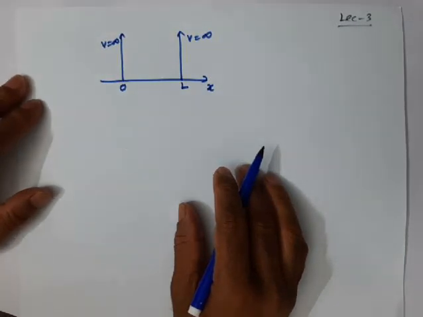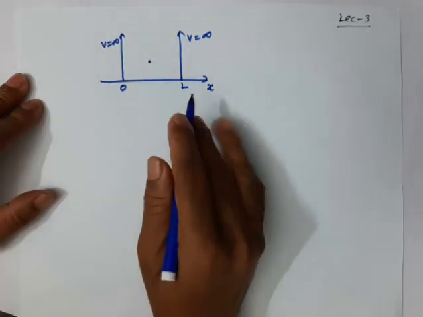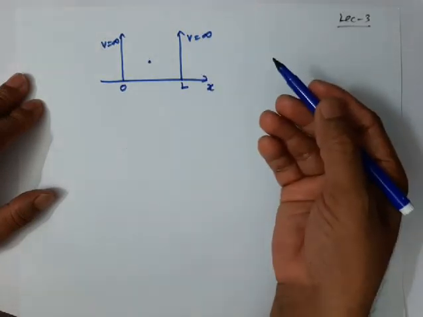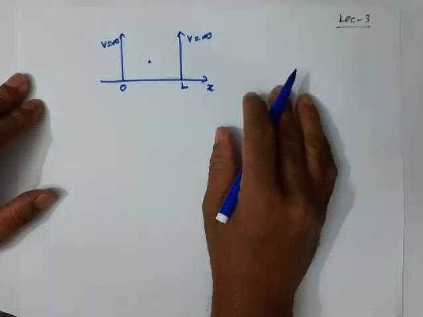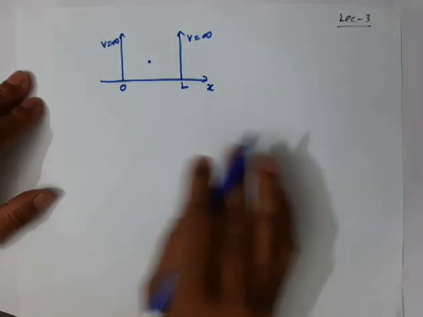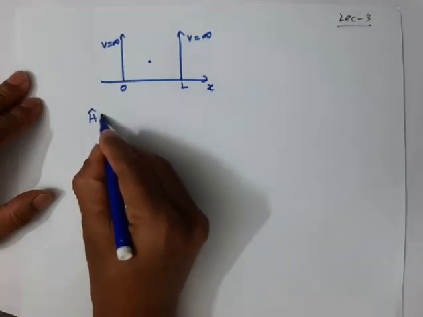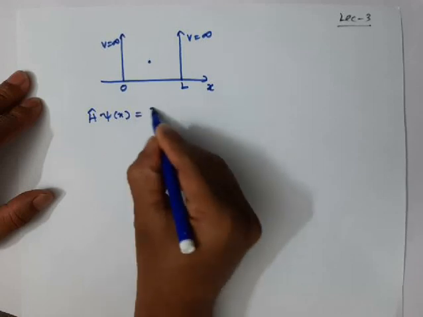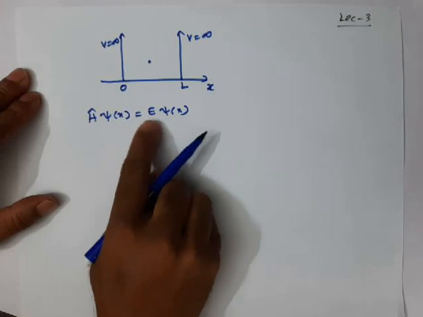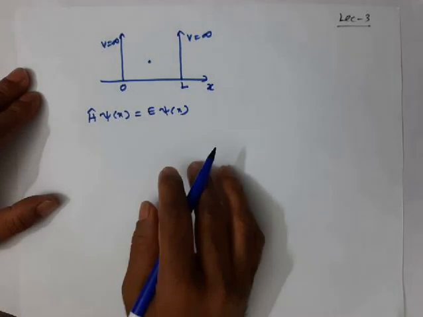We have written the Schrodinger equation for this system, and we assumed the particle inside as a free particle. For a free particle, potential energy is constant, and for our convenience we assumed that potential energy as 0. By assuming potential energy is 0, we solved the time independent Schrodinger equation, H psi equal to E psi, and we got the energy eigenvalues and the eigenfunctions of the Hamiltonian operator.